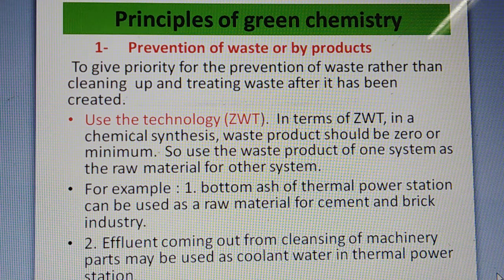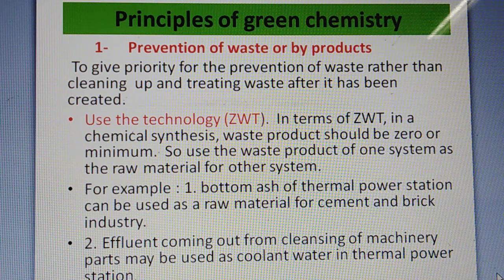So how to prevent the waste? We know that prevention is always better than cure. So before the creation of waste products, it is better to prevent the formation of waste rather than cleaning up and treating the waste after it has been created. So we have to prevent the waste or byproduct, which is obtained after chemical processes or in chemical industries.